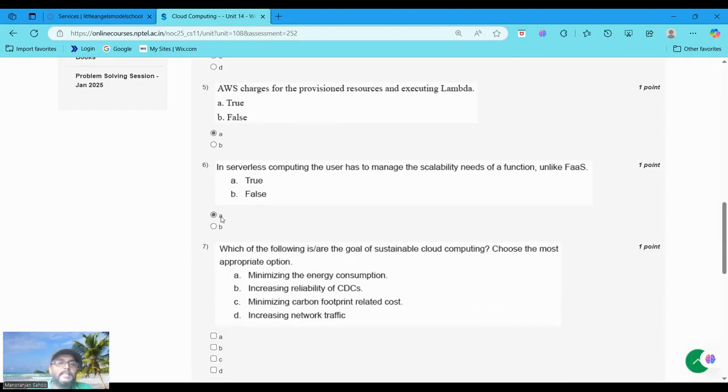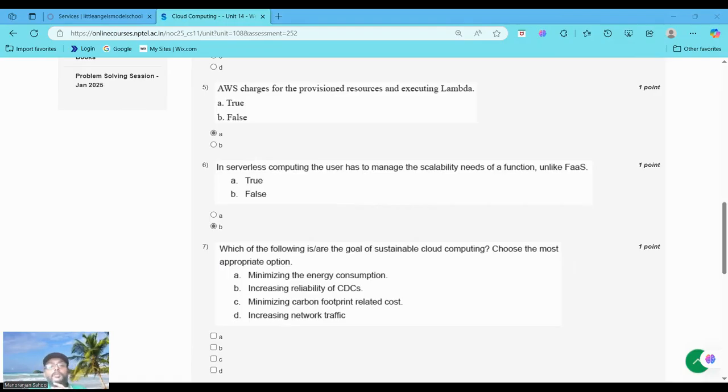Question number 6 is a false statement, because in serverless computing the user does not have to manage the scalability needs of a function, like function as a service. Why do we consider it false? It claims that in serverless computing the user has to manage the scalability unlike function as a service. This is incorrect.